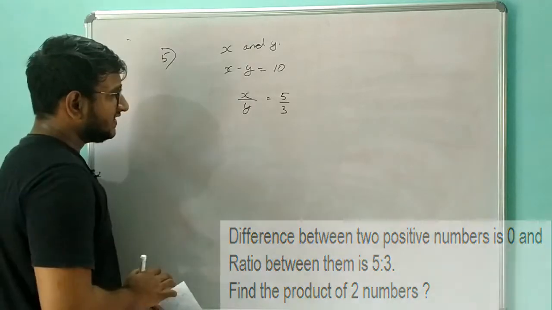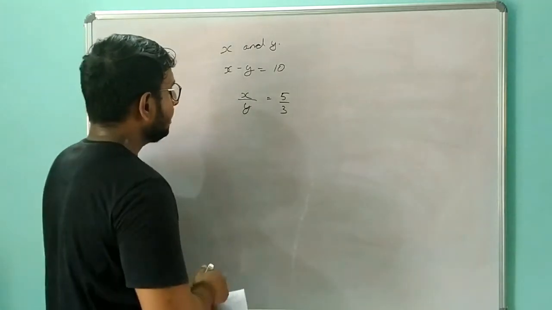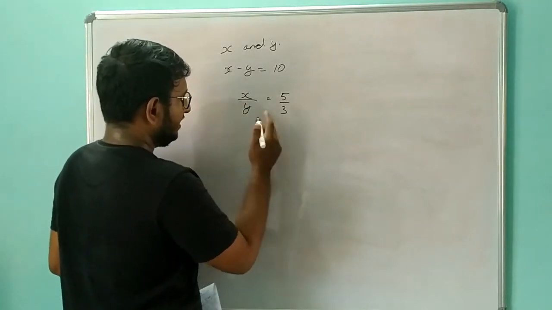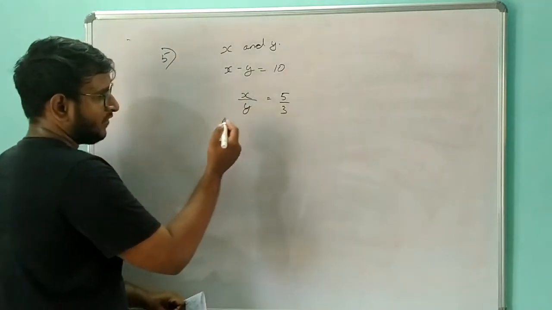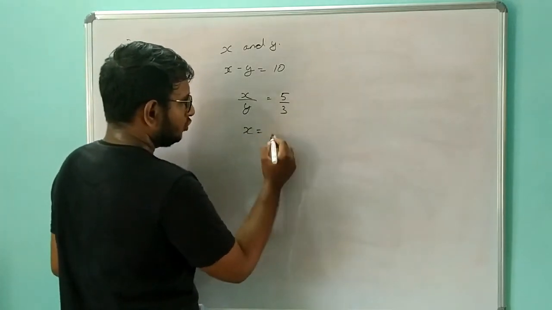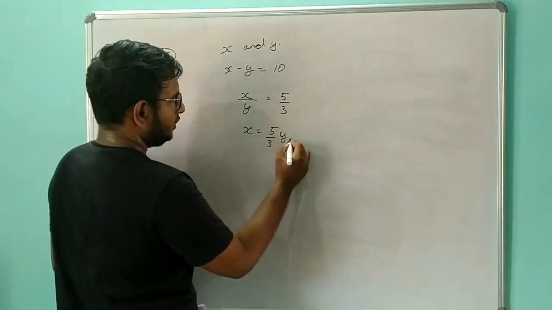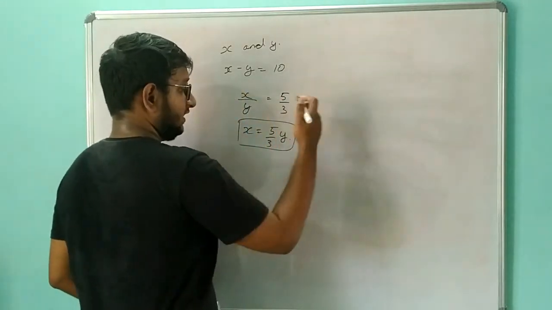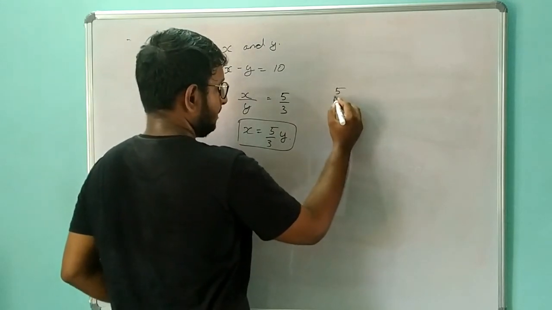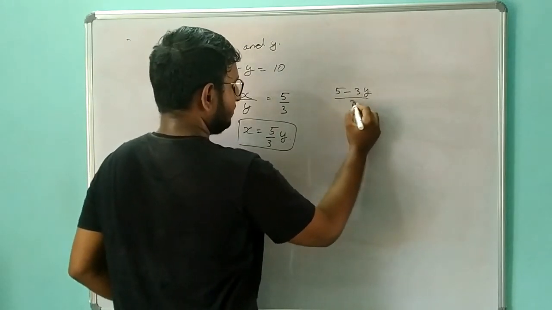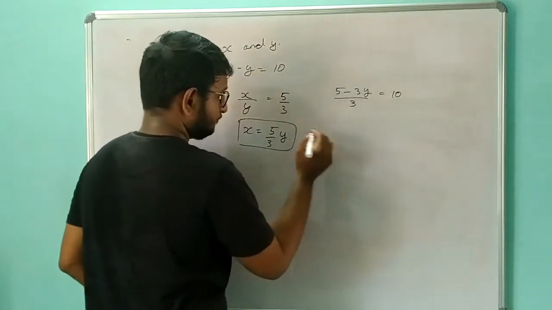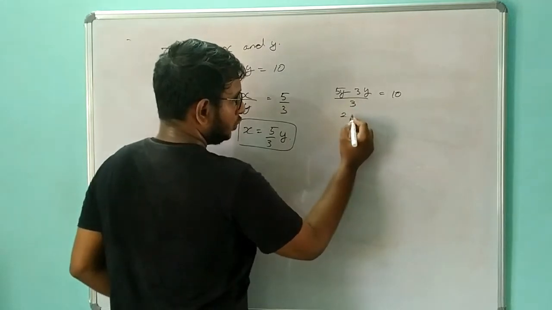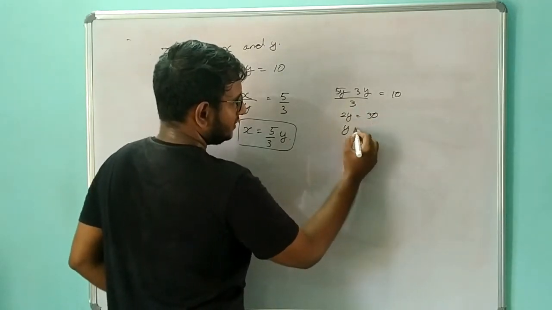We can easily calculate this. Let's find the value of x. We can say that x is equal to 5 by 3 y, right? So we can substitute this value over here, so we get (5y divided by 3) minus y is equal to 10, so 5y minus 3y divided by 3 is equal to 10. So what will I have? I will have 2y is equal to 30, and y is equal to 15.